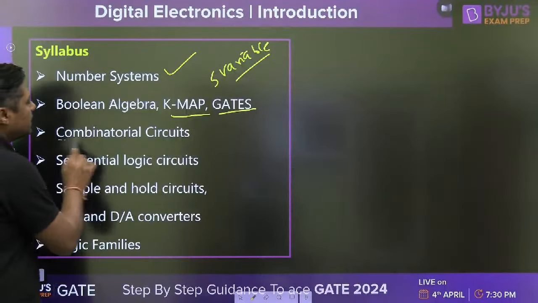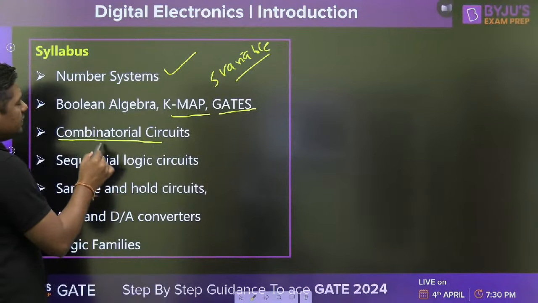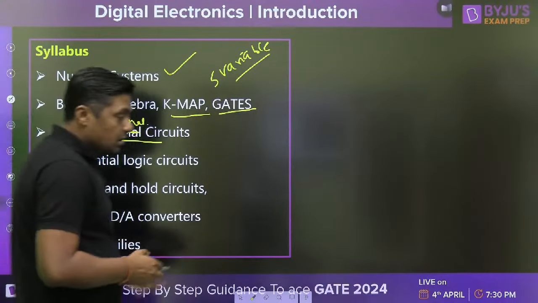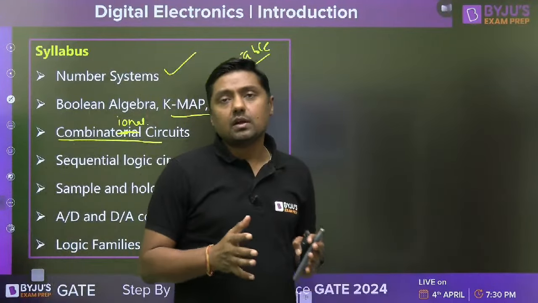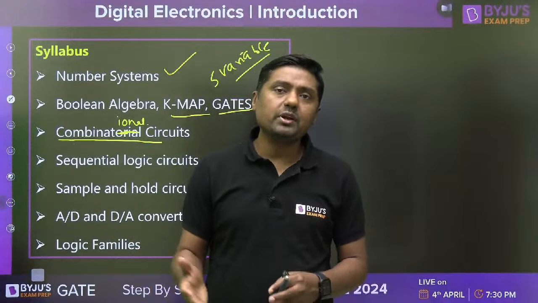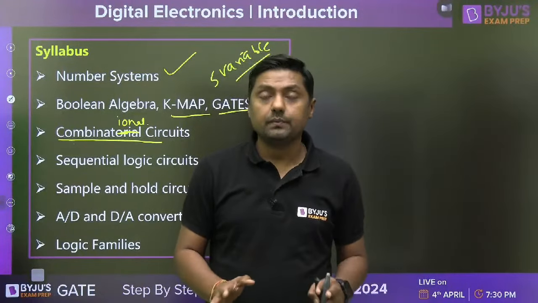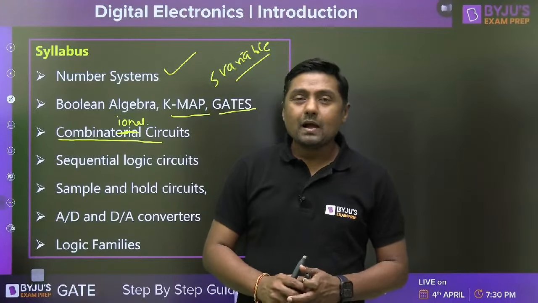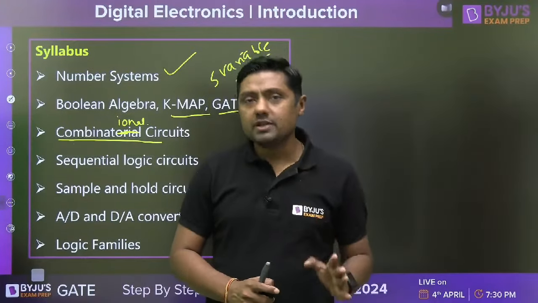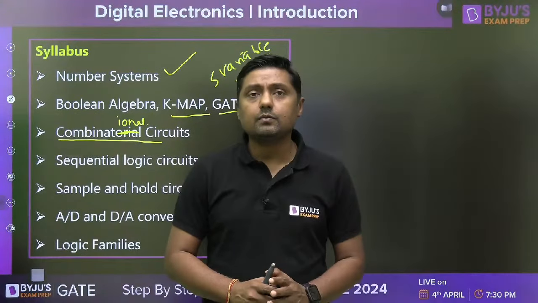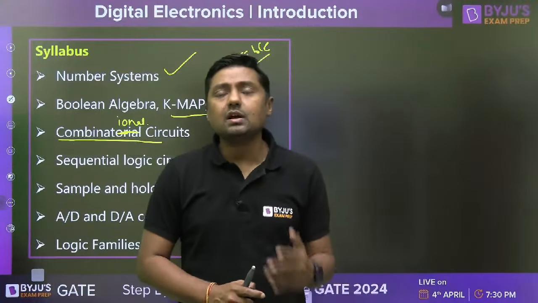Finally, combinational circuits. Combinational circuit means multiplexer, demultiplexer, encoder, decoder. These are the topics. The output simply depends upon the present input only. So these types of circuits are called combinational circuits. There are a number of questions from combinational circuits. But if you want to solve questions from combinational circuits, before that, get command over